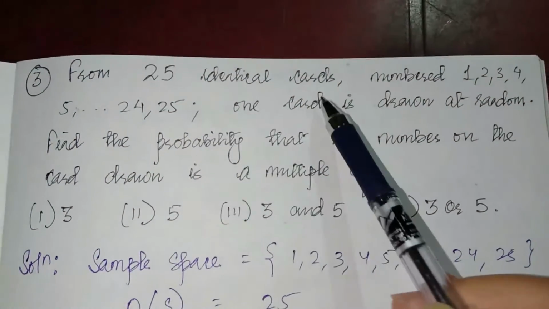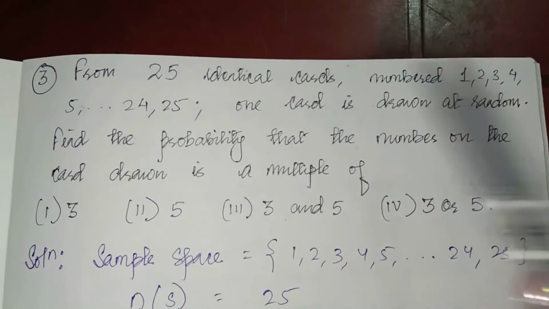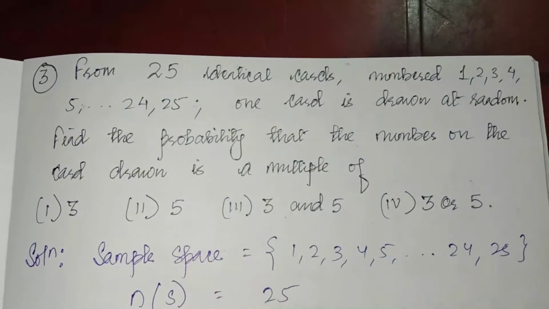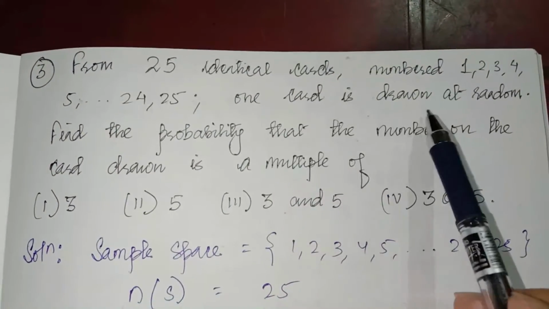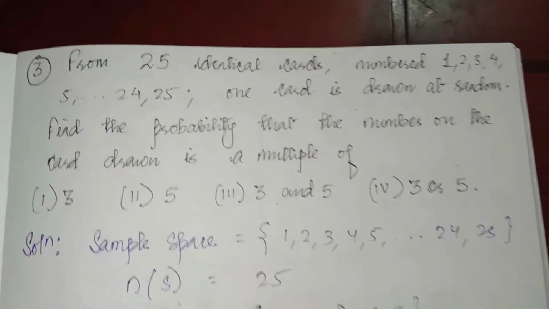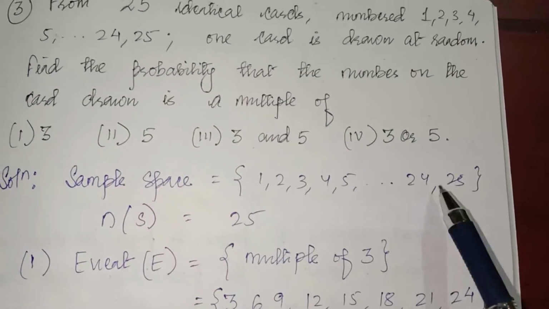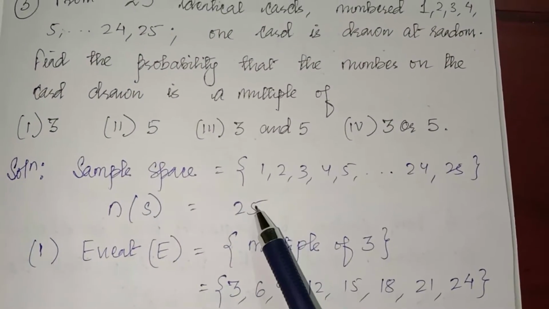From 25 identical cards numbered 1, 2, 3, 4, 5, up to 24, 25. Okay, so here all the numbers are not written. One card is drawn at random. Then first we will write the sample space: 1, 2, 3, 4 till 25. So there are 25 cards.